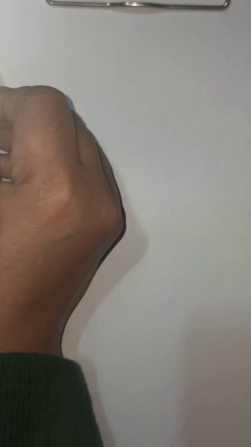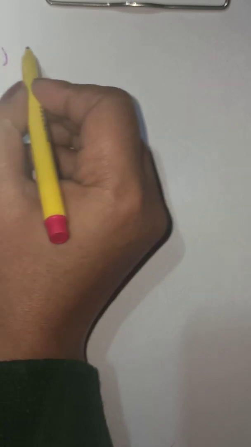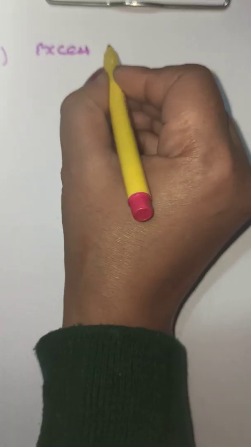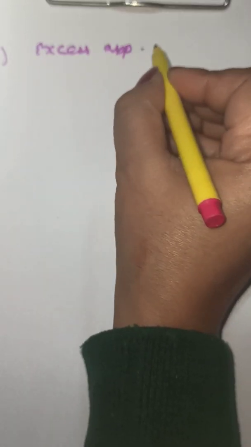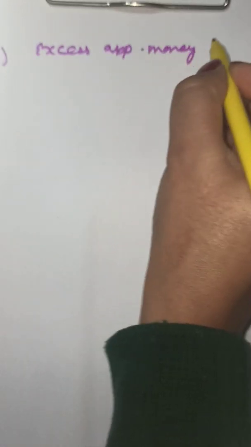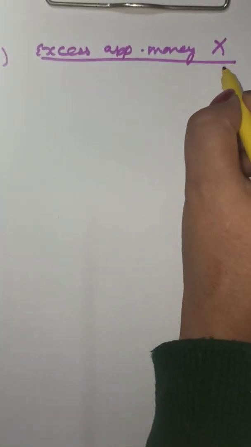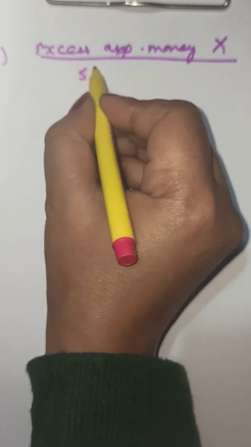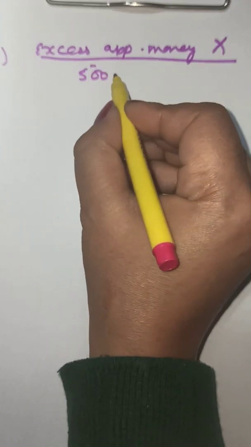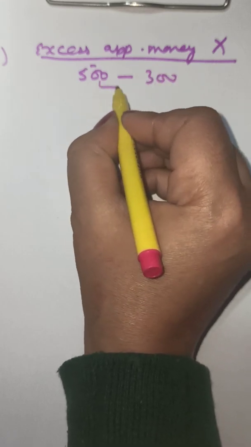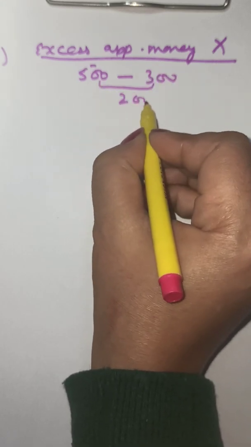The working note first was to find out the excess application money received from X. Now if he had applied for 500, suppose 500 have been applied and 300 have been allotted, so excess is on these 200 shares.